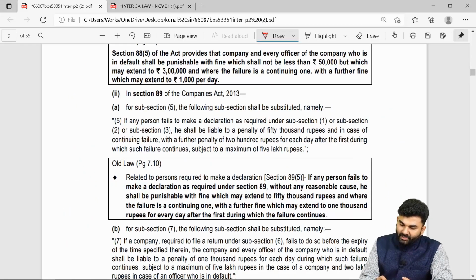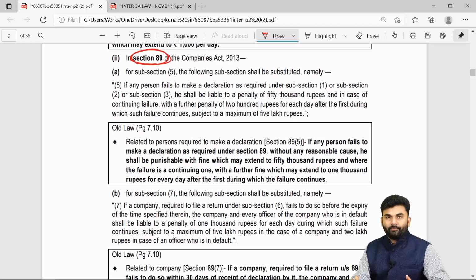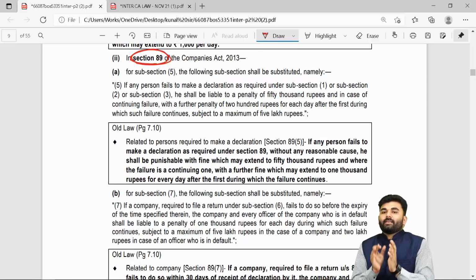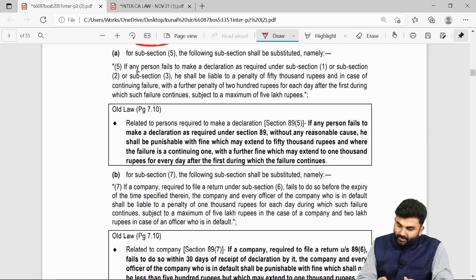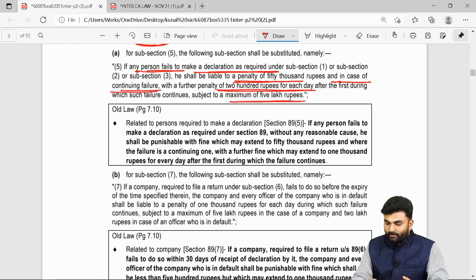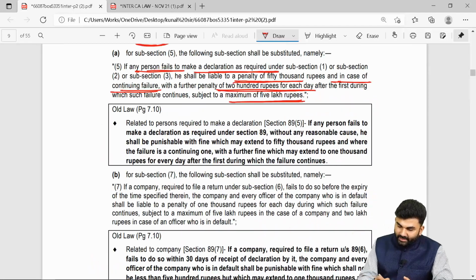The next change we have to make is under section number 89 of the Companies Act 2013. Under section number 89, there used to be 2 penalties. The 2 penalties are still there, but the amount of penalty has changed. Any person who fails to make a declaration required under section number 89 will be liable to pay a penalty of 50,000 rupees. In case of continuing failure, a further penalty of rupees 200 each day, subject to a maximum penalty of rupees 5 lakhs. So we need to make the necessary changes in our JKSIS textbook.